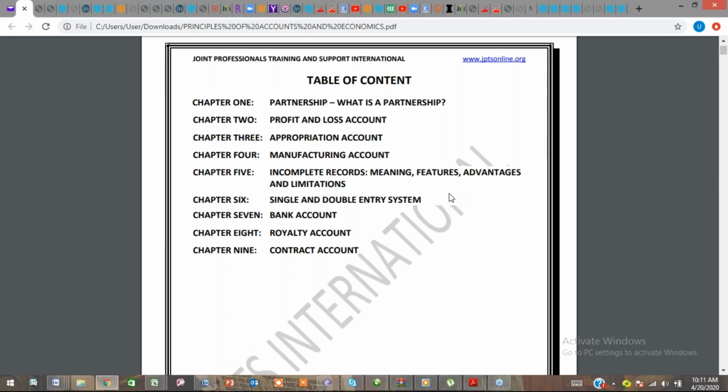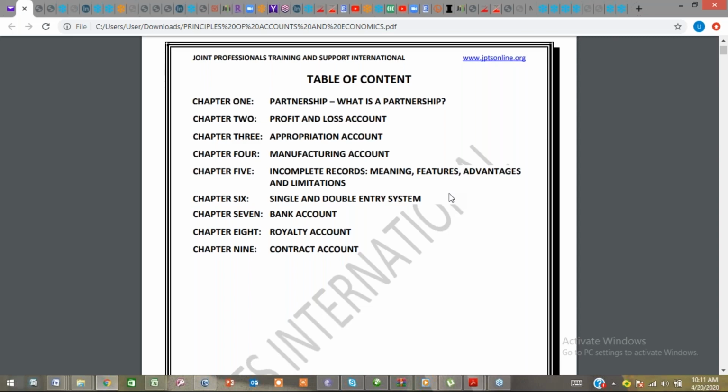Chapter 7 will be bank accounts. Chapter 8 will be royalty account. Chapter 9 will be contract account. This is going to be the content of our discussion.